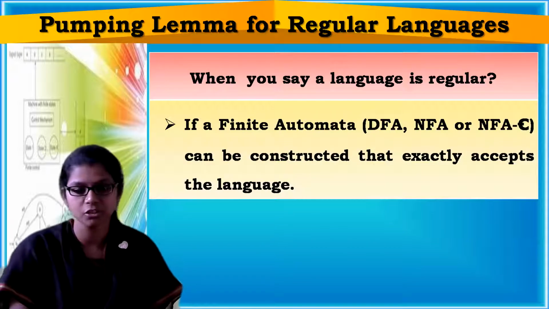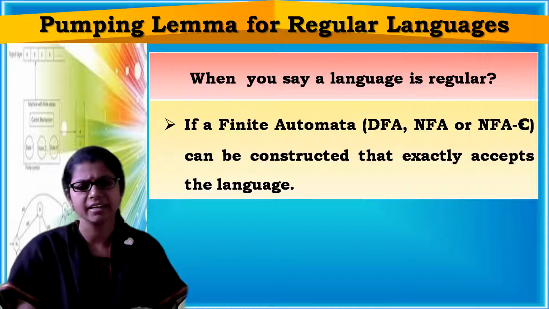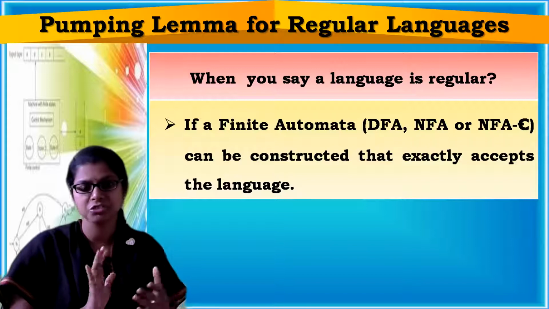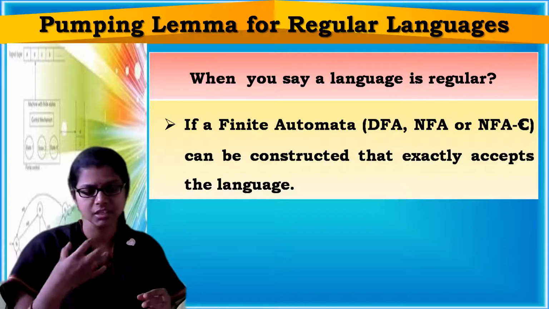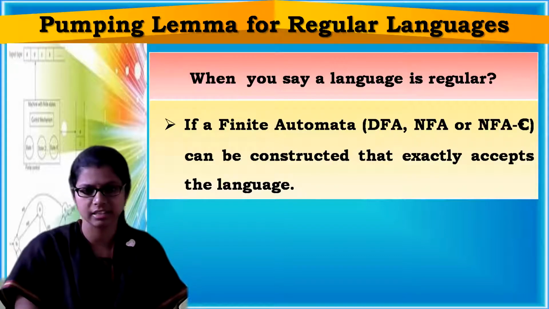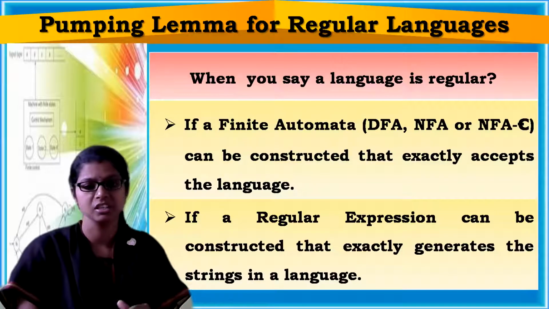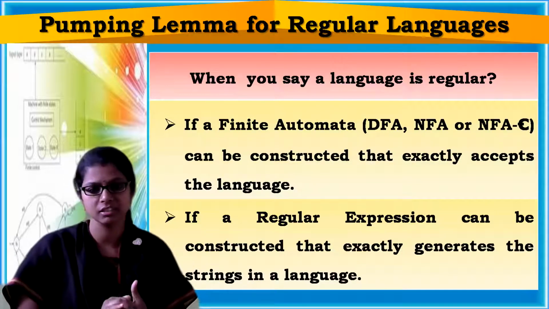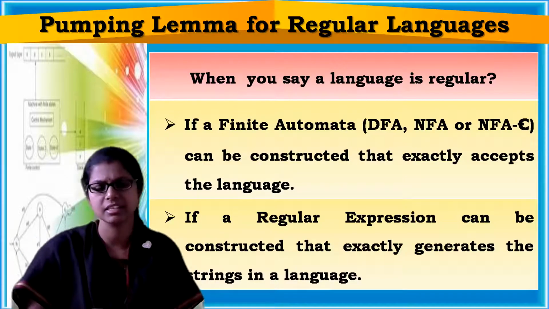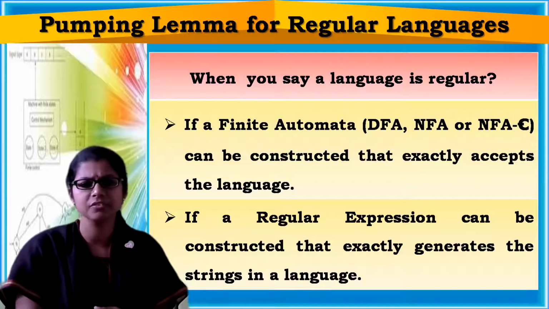First, by using finite automata: if you are able to construct a finite automaton, either DFA, NFA or NFA with epsilon, that exactly accepts the given language, then you can say it's a regular language. One more way is through regular expression. If a regular expression can be constructed that exactly generates the strings in the given language, then also you can say that the language is regular. These are the two common ways which we use.